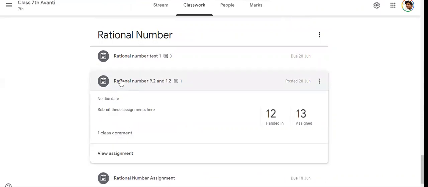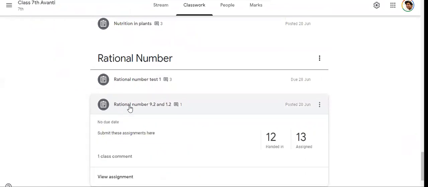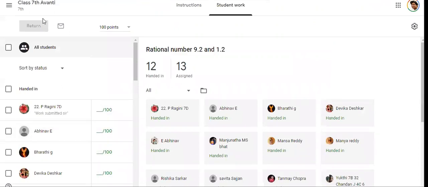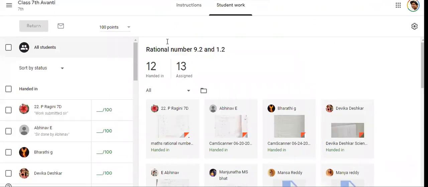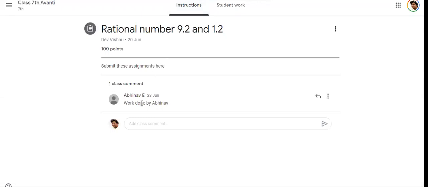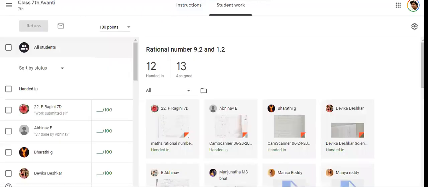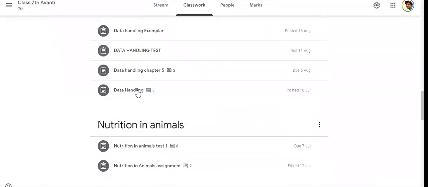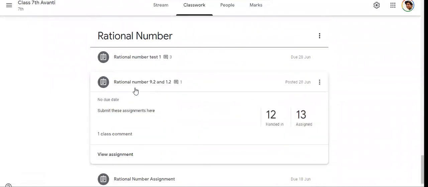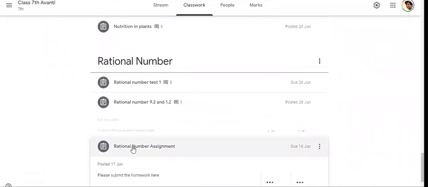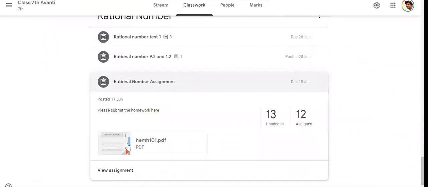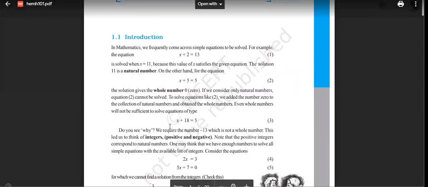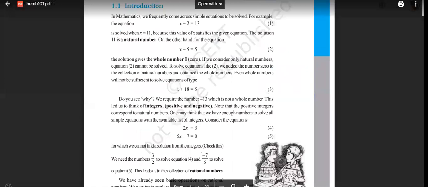So we will just go through rational numbers, because rational numbers will have all the concepts of fractions and decimals. Just see the concept of rational numbers. Everyone, please mute yourself.